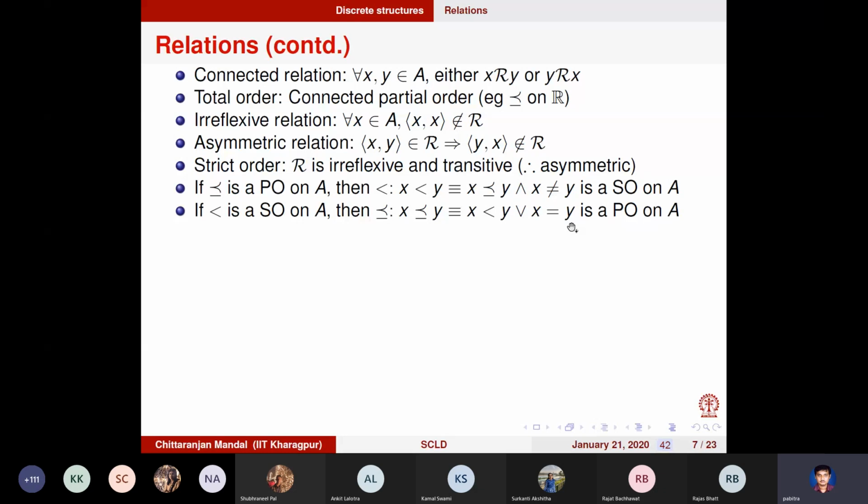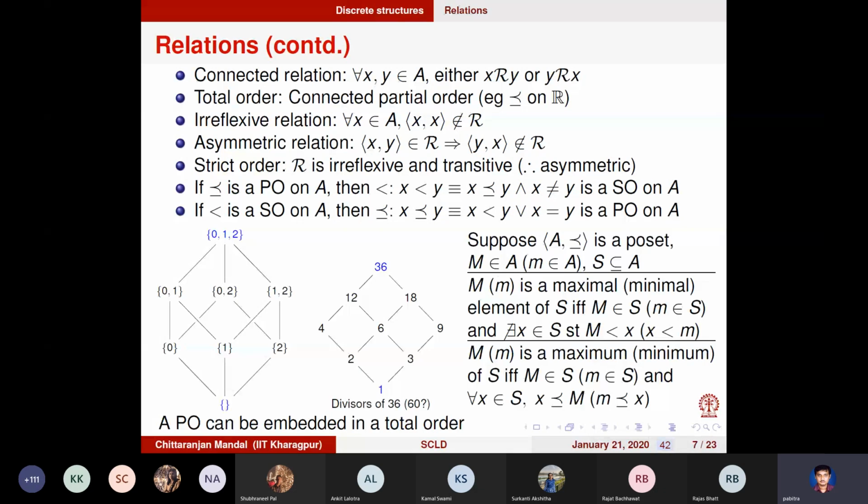All right. A set A along with this partial order relation, let me call it less than or equal to, is called a poset. You take any subset of a poset, and there are two elements that are important. One is called the maximal element, and the other is called the minimal element.